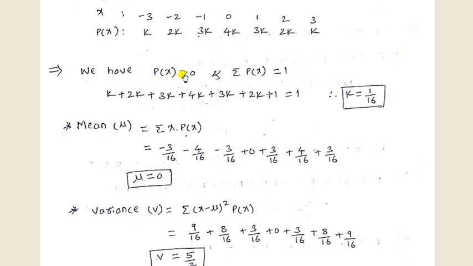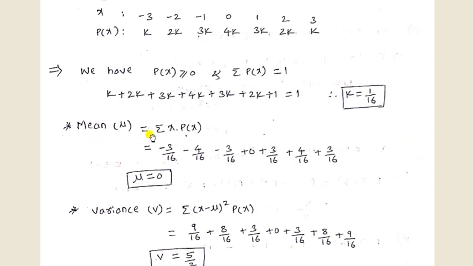So we know that the definition, probability of x value is greater than or equal to 0, and the sum of all the p of x is equal to 1 here. So summation of p of x means we have to add all these k terms here. So k plus 2k plus 3k, 4k plus 3k, 2k, and the last one is k, which is equal to 1. So adding all these k terms, which gives 16k, or k is equal to 1 by 16, which gives the value of k.